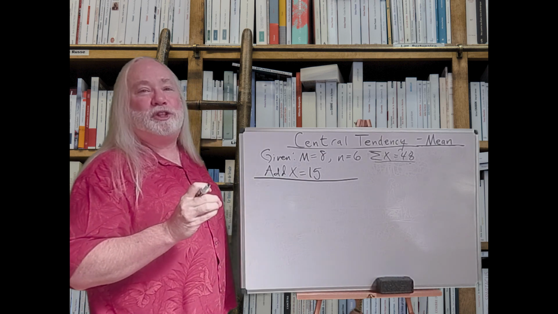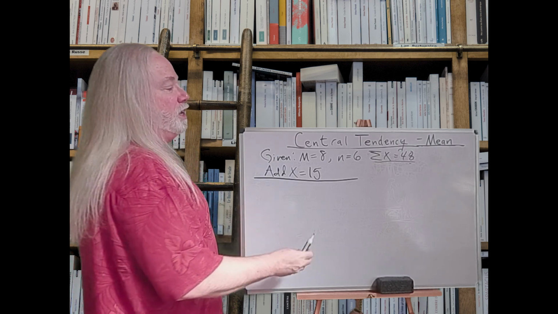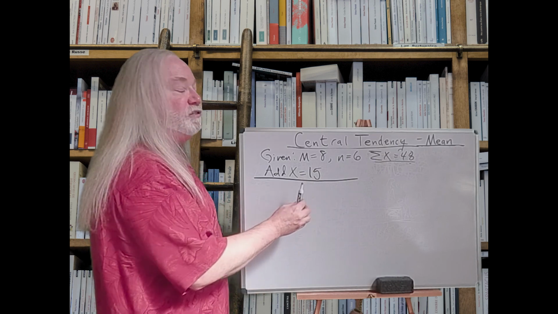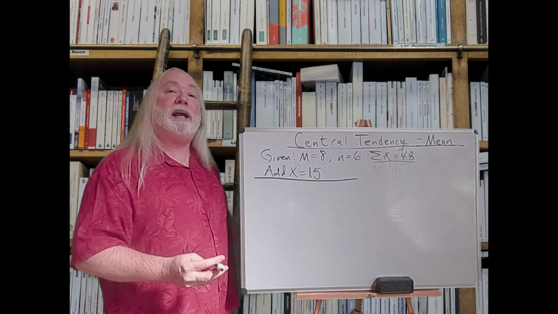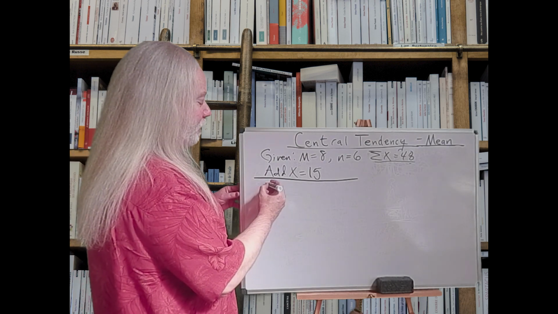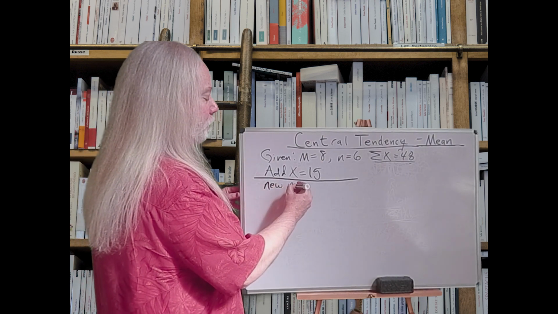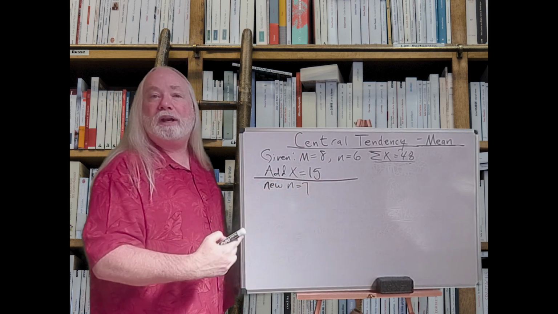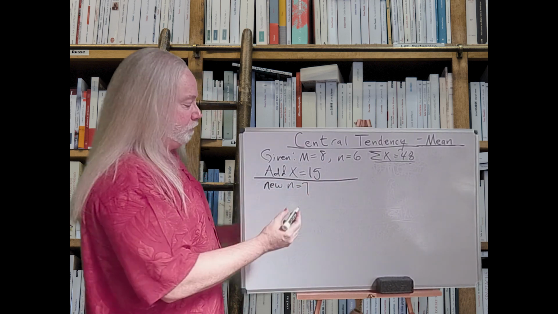Again, if you think about this in terms that are relevant to you, like quiz scores, you've taken 6 quizzes and averaged 8 points across them. You take another quiz and got 15 points. Should your grade go up or down? Up indeed, right? So we added a new score. So the new number of scores is 7. There were 6. We put a new score in, so now there's 7 scores, not 6 scores.